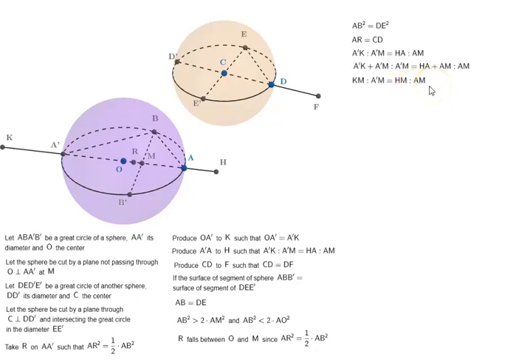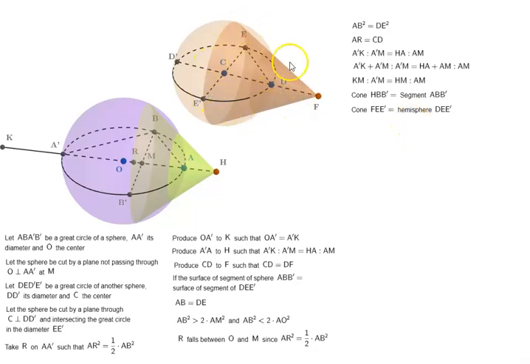So which means cone HBB prime is equal to segment ABB prime, the segment of the sphere. Cone FEE prime is equal to the hemisphere DEE prime.